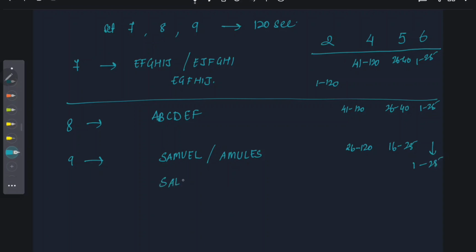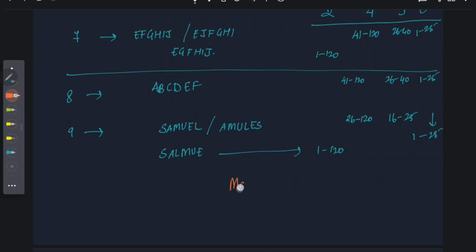Arrangement of SALMUE gets a score of 2 if completed within 120 seconds. The maximum score is 42.